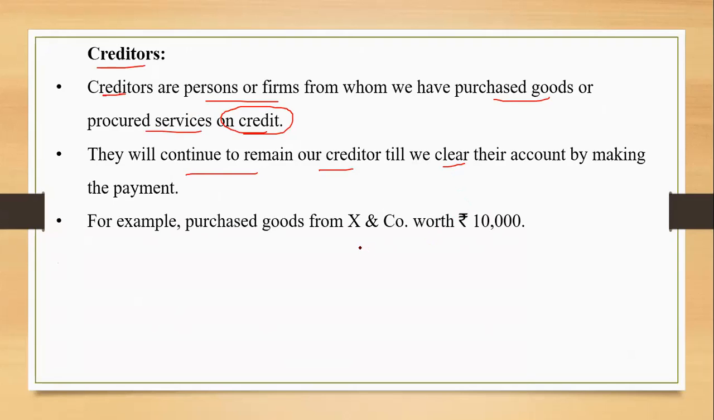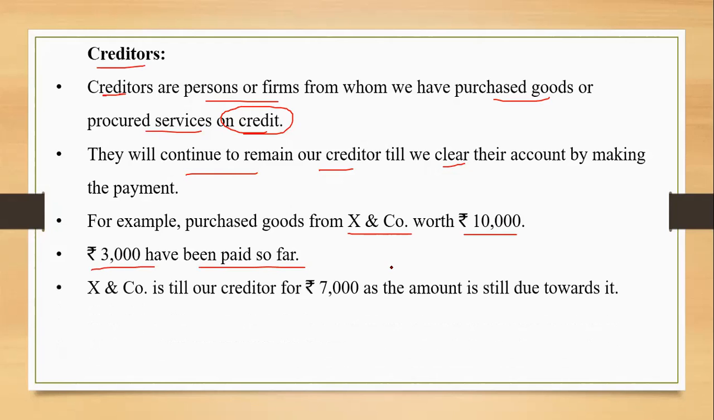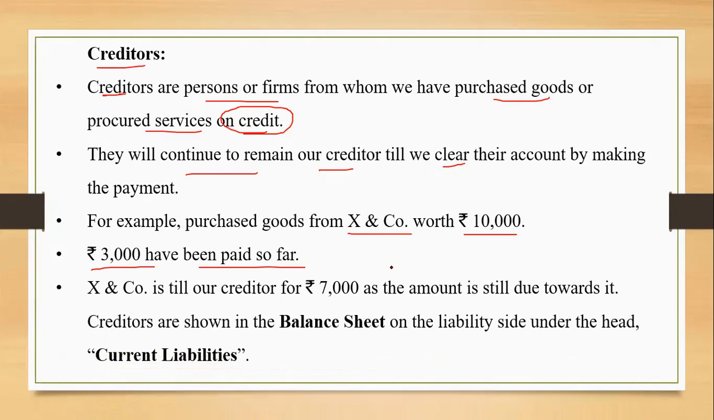For example, if we have purchased goods from X and company worth rupees 10,000, so he is our creditor for rupees 10,000, right? But if we have paid rupees 3,000 till date, so 10 minus 3, that will be 7. So X and company is still a creditor for the remaining amount due to them, that is rupees 7,000. Okay, so I'm sure the meaning is getting clear for debtors and creditors. Now, where do we show creditors? Creditors is a current liability and it is again a part of the balance sheet, right? In the balance sheet, it has to be shown under the head current liabilities.